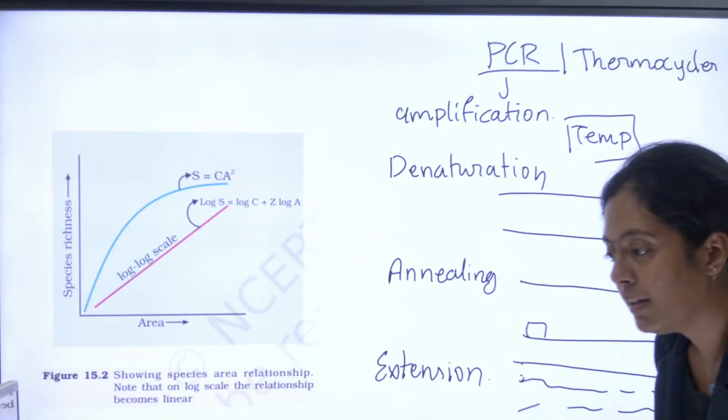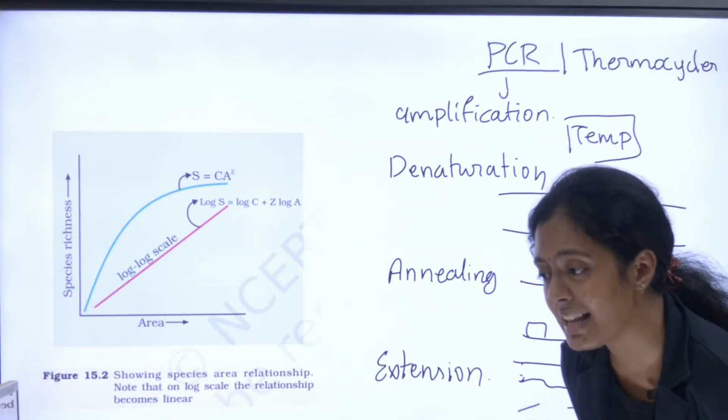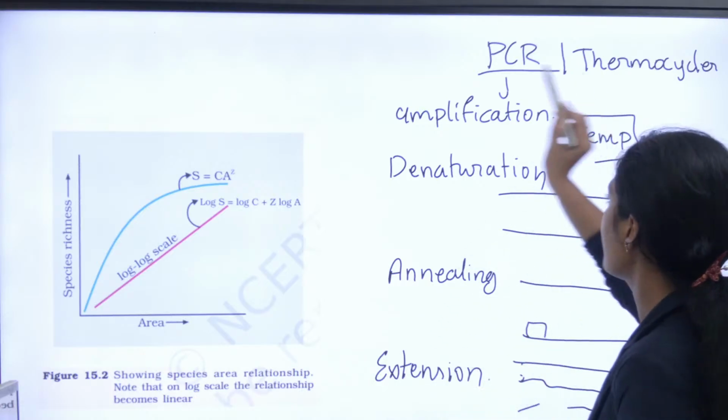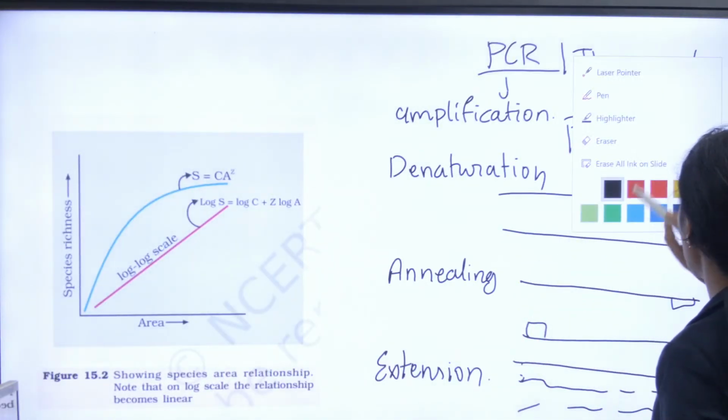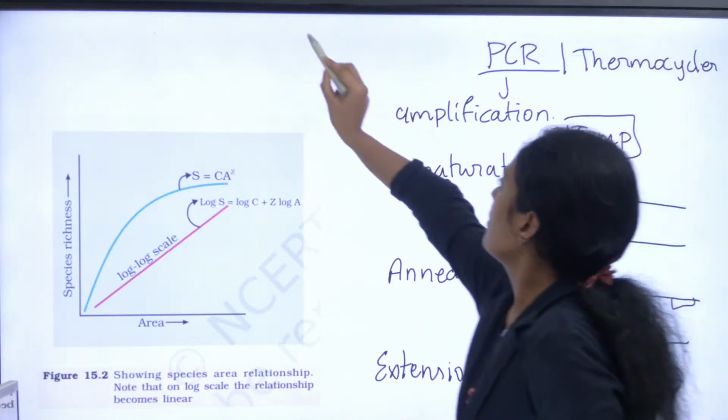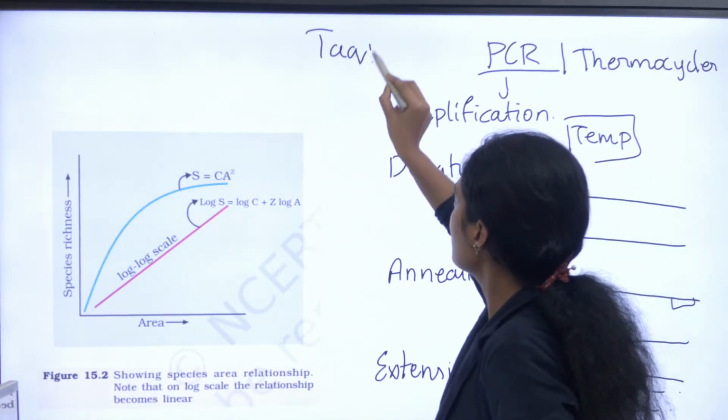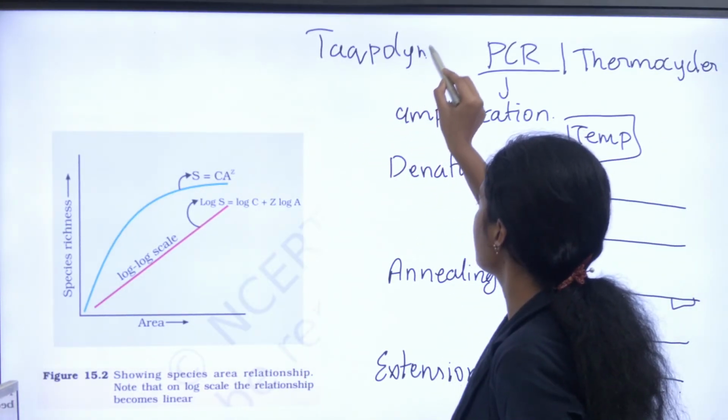Okay, yeah. Taq polymerase, excellent. Ammu, correct. ஏன் நம்ம வந்து இதுல Taq polymerase use பண்றோம்? Why are we using Taq polymerase? Anybody? Why don't we use the normal DNA polymerase?